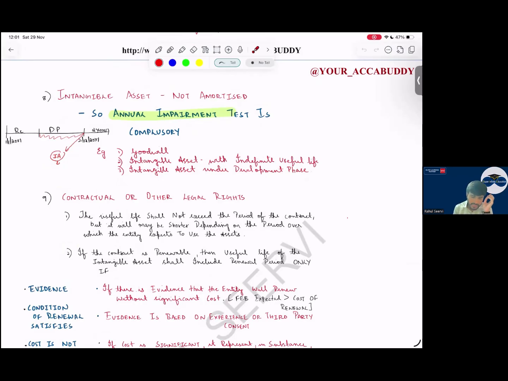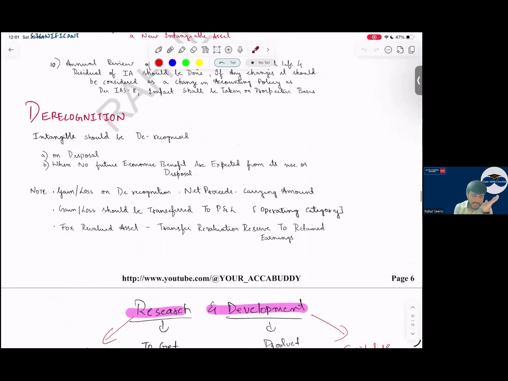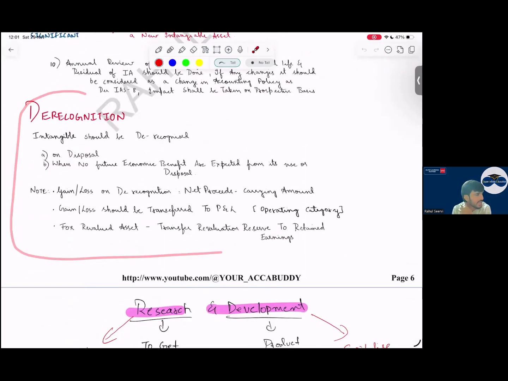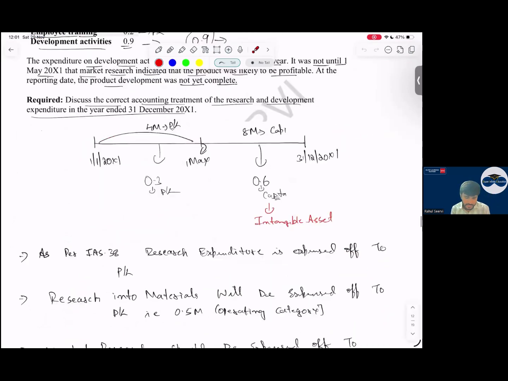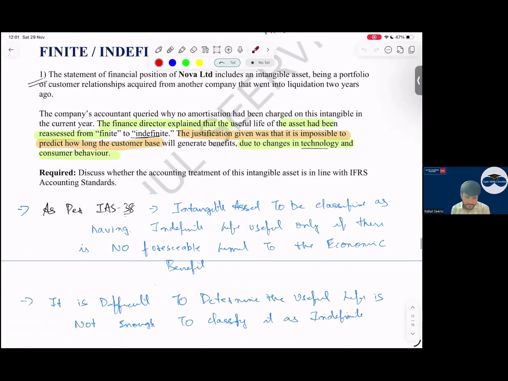Yes, sir. Sometimes the contractual period, say I have made a contract with you for a license for 10 years, but I know this will provide a benefit for 6 years only. So I should amortize this for 6 years only. Then derecognition: when we derecognize an intangible asset, we have a gain or loss. That gain or loss will go in the operating category. How do we calculate this? Net proceeds minus carrying amount. Yes, sir. So with this, your intangible asset part is also done.